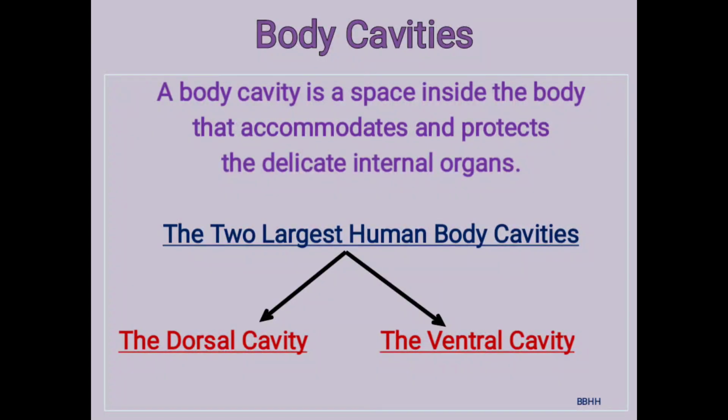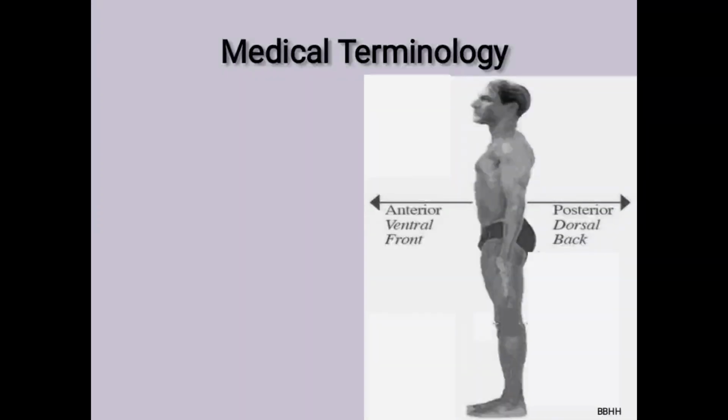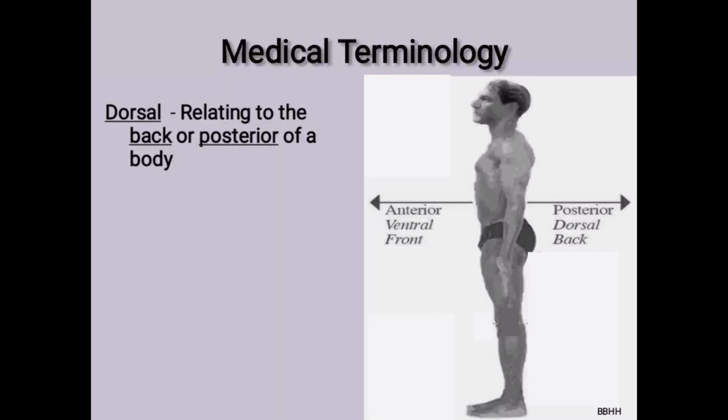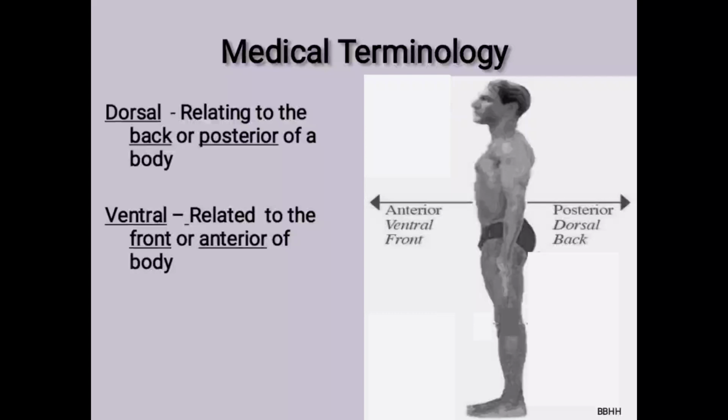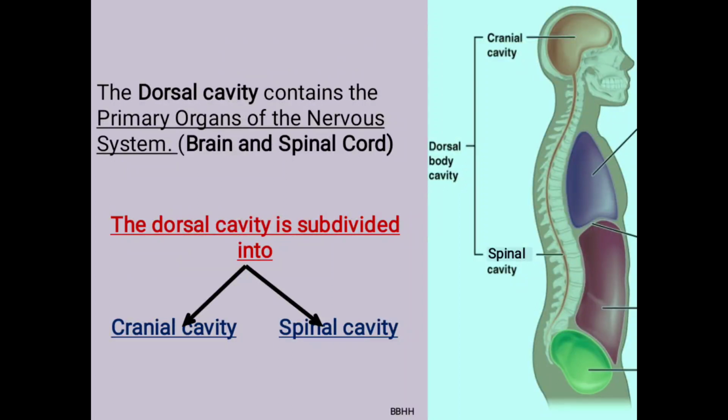Let us have the meaning of dorsal and ventral medical terminology. Dorsal: relating to the back or posterior of the body. Ventral: relating to the front or anterior of the body. We begin with the dorsal cavity. The dorsal cavity contains the primary organs of the nervous system, the brain and spinal cord. The dorsal cavity is subdivided into the cranial cavity and the spinal cavity.